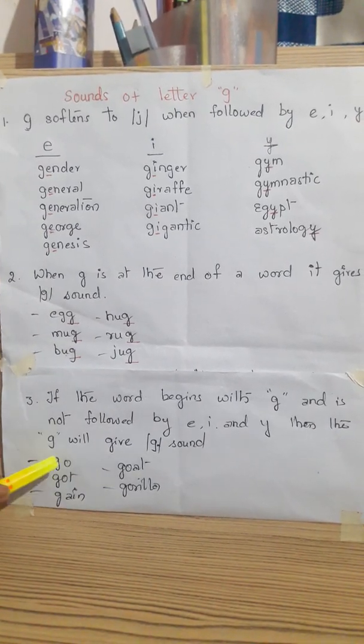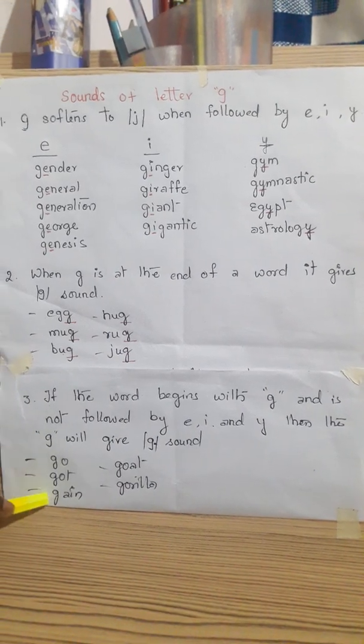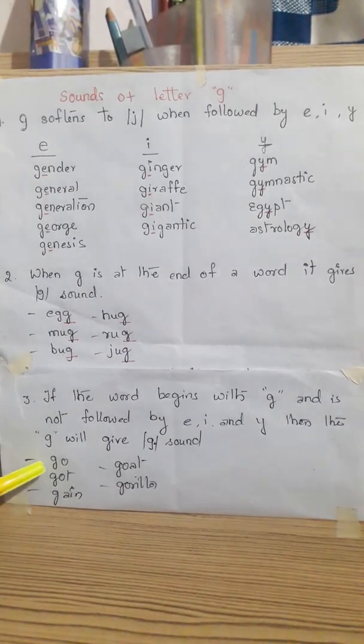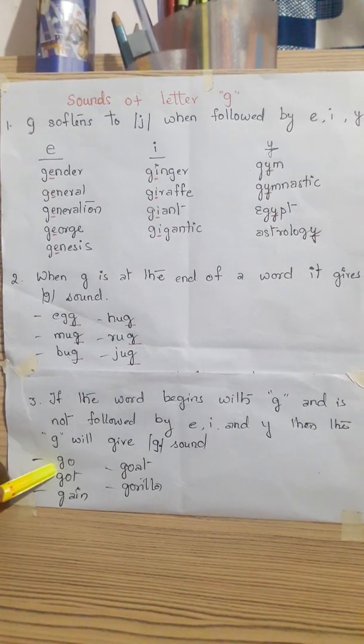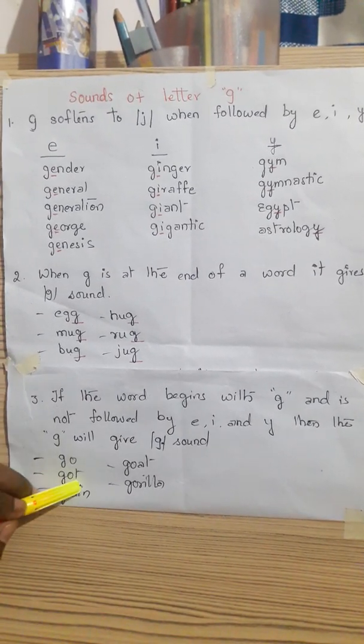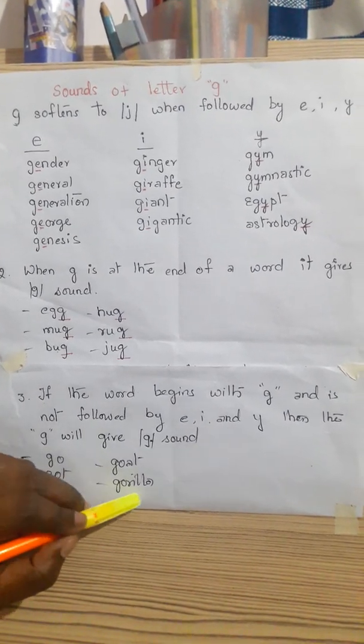And in this case, if the G is at the beginning of the word, it will again give the G sound. Let us see the examples. G-O, go. Here you can see that the G is at the beginning of the word. Got, gain, goat and gorilla.